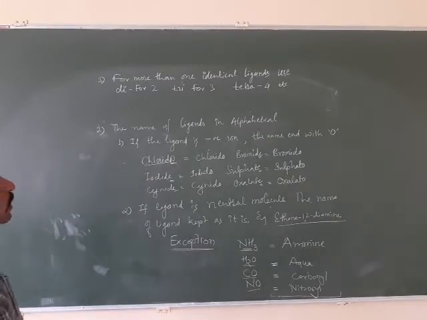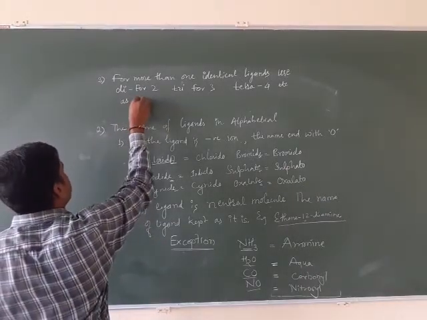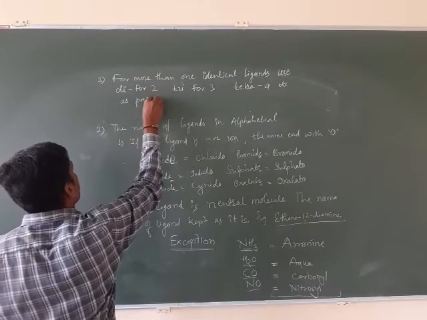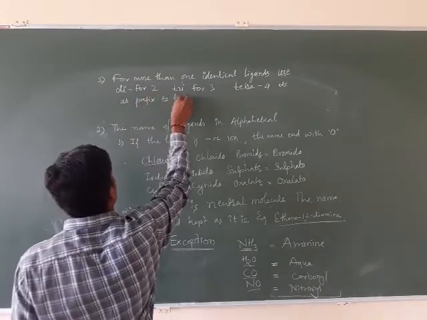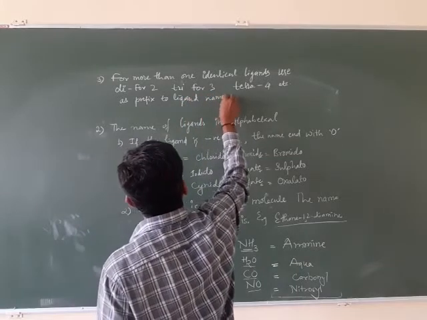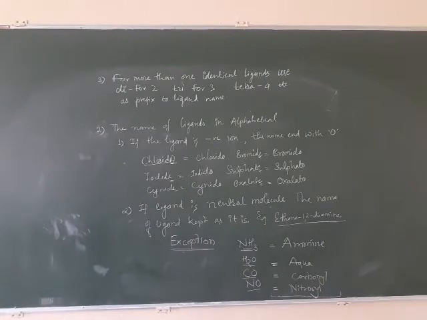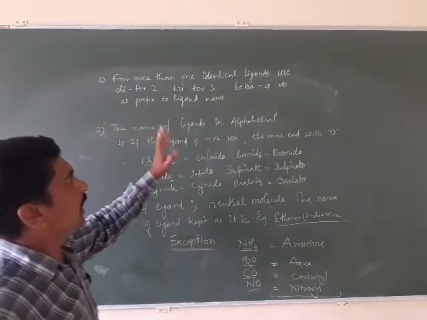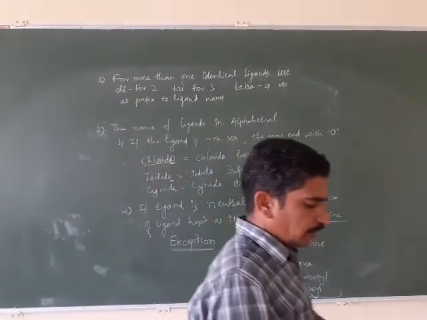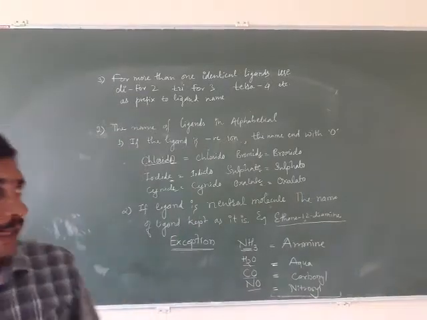We use these as a prefix to the ligand name. So if there is more than one identical ligand, we use di, tri, tetra as a prefix to the name of the ligand.